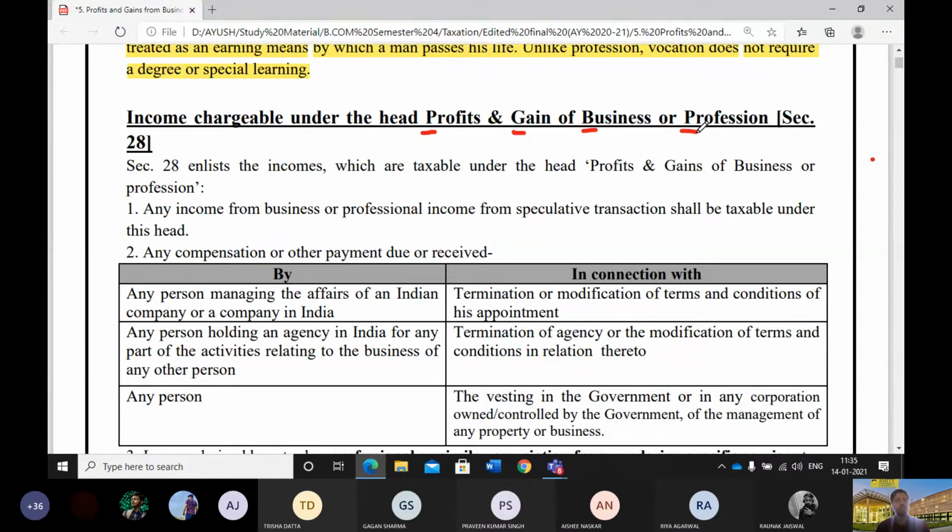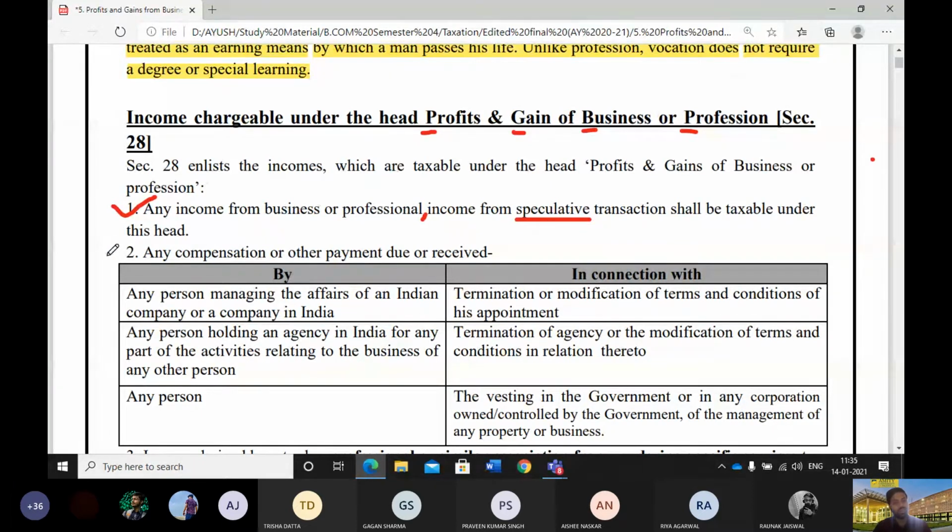Okay, then which incomes can be written under this head? The first thing that we have seen is any income from business or profession. Any income from business or profession, and income from speculative transactions, shall be taxed under this head. Now, what we mean by speculative, we'll tell you. This word speculation will be defined later in this chapter.